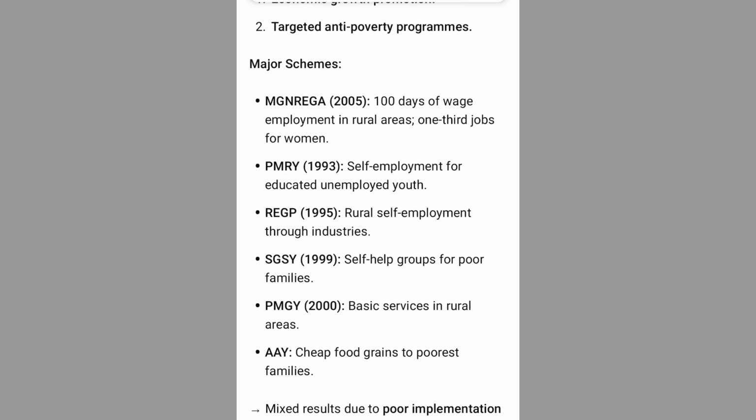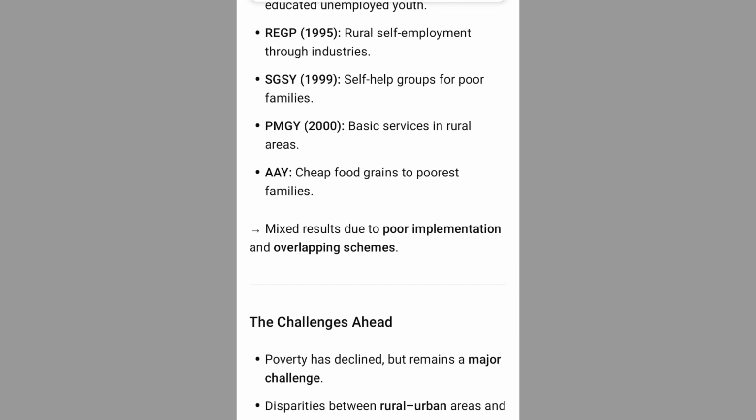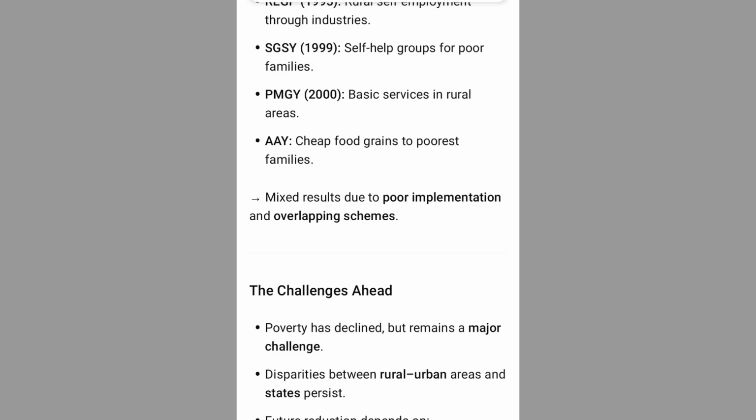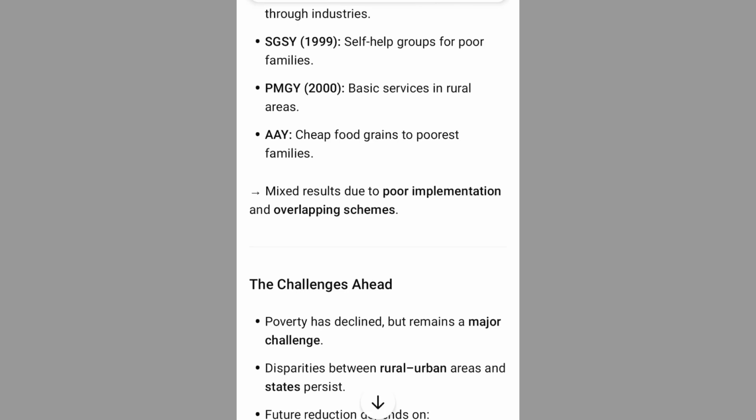SGSY 1999, self-help groups for poor families. PMGY 2000, basic services in rural areas. AAY, cheap food grains to poorest families. Mixed results due to poor implementation and overlapping schemes.